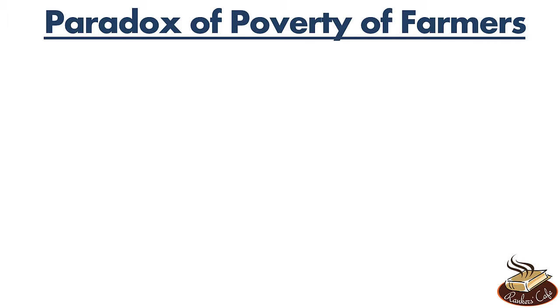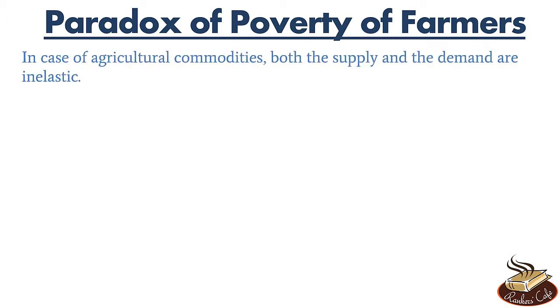Let's try to analyze this with the help of supply and demand curves. So how do we make supply and demand curves of agricultural commodities? Well, in case of agricultural commodities, both the supply and demand are inelastic, right? Why is supply inelastic? Well, the suppliers are farmers who face several difficulties due to which they need to sell their product quickly.